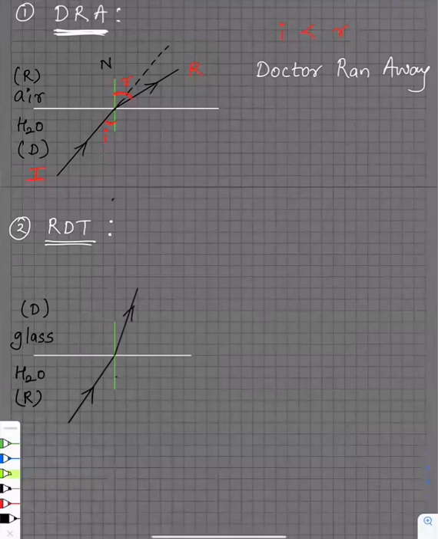So look, this was its actual path, but it did not follow that path. You can see where did it go? It went towards the normal. The light ray is going towards the normal. Now I'll just label the rest of them. This is your incident ray. That's your refracted ray. Then you have your normal here. What is this angle called, guys? Angle of incidence and the angle of refraction.